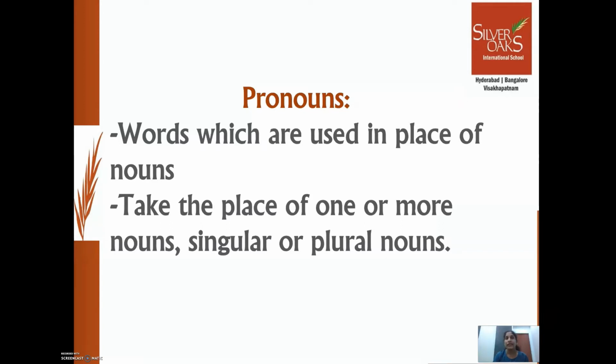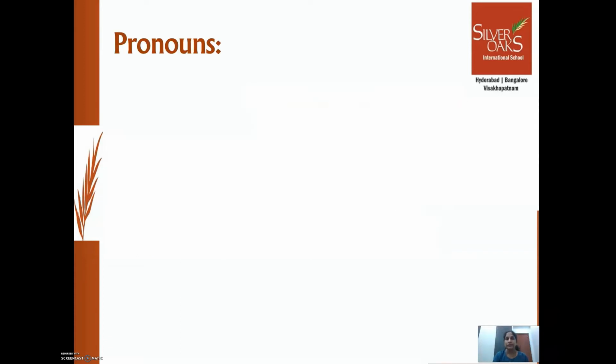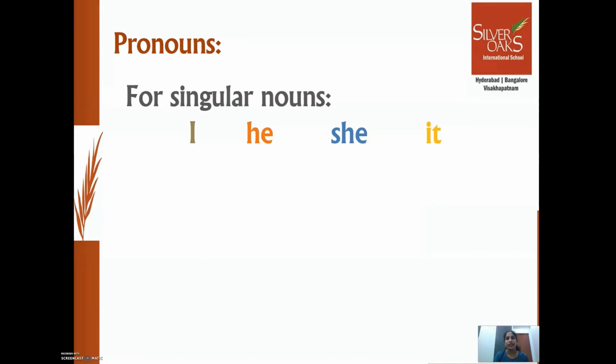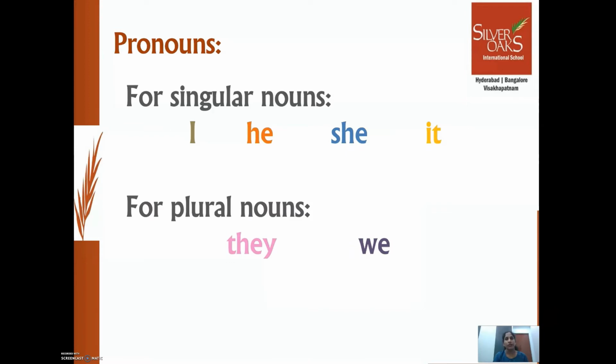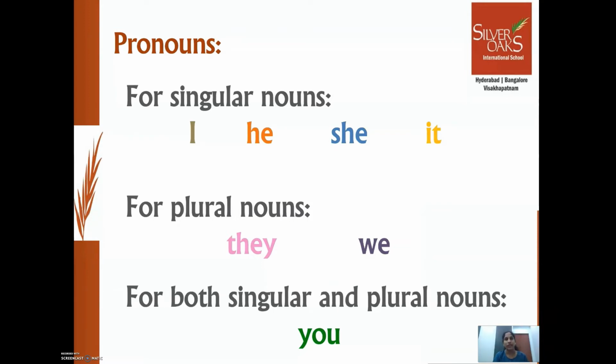Okay, there are some words which are used instead of nouns. Let's see them. The words I, he, she, it are used instead of singular nouns. The words they and we are used instead of plural nouns. And the word you is used instead of both singular and plural nouns. There are some more pronouns, but let's talk about these first.